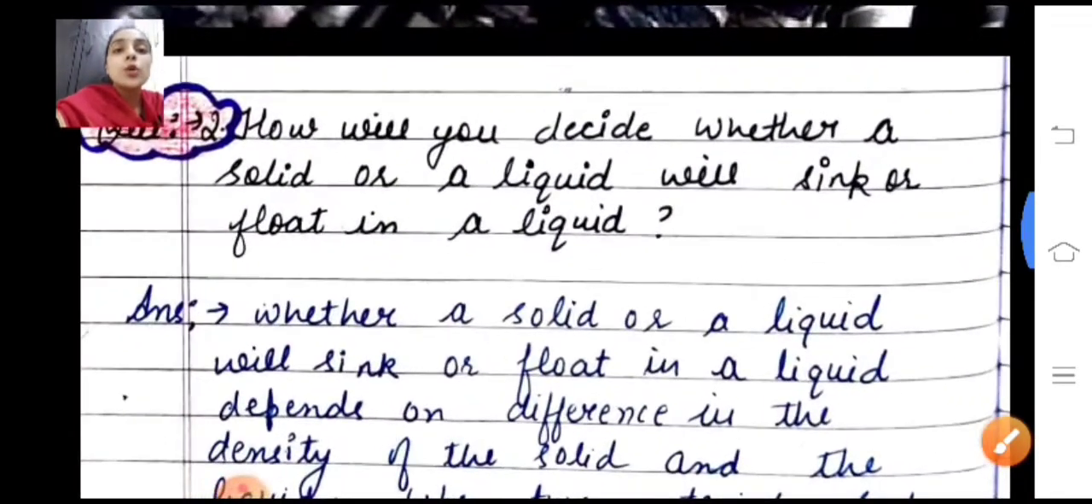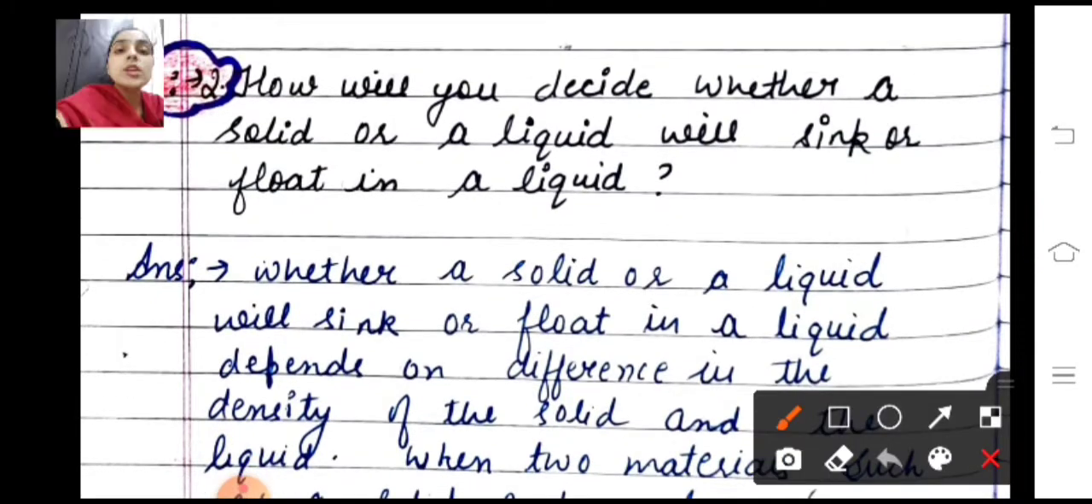So let's move on to the next question. Question number 2 is, how will you decide whether a solid or a liquid will sink or float in a liquid? On what basis does a solid or liquid float on a liquid, and on what basis does it sink in the liquid? We can identify things on the basis of a standard, using water. Water is our standard here.